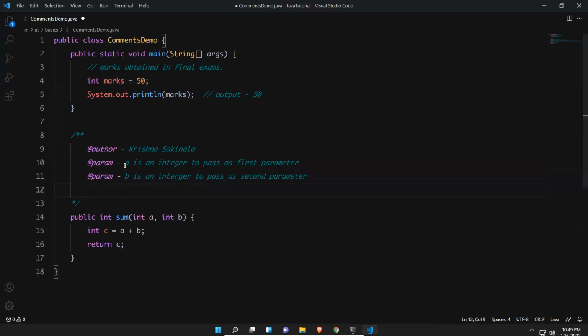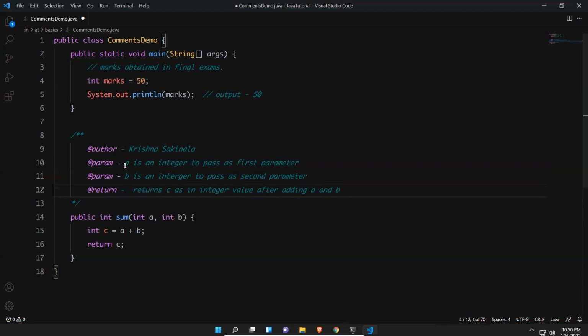And what it will return after execution: @return c as an integer value after adding a and b.